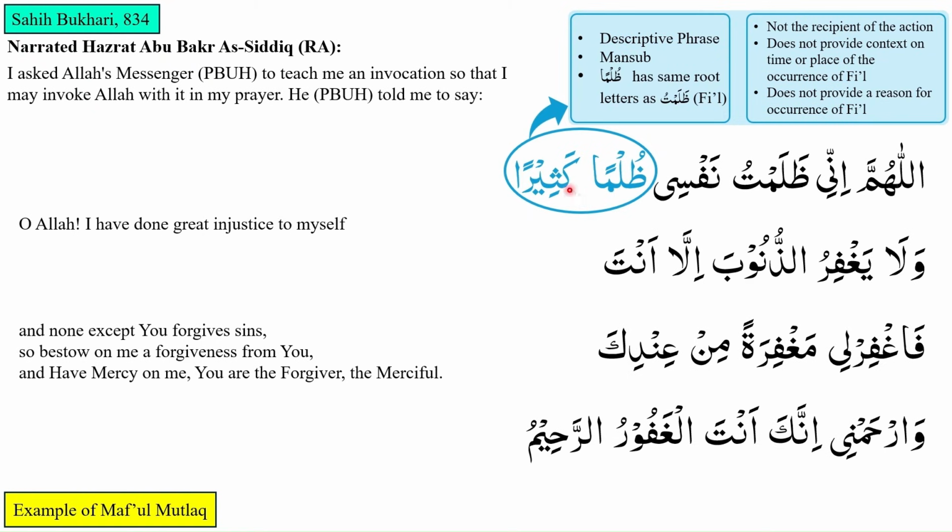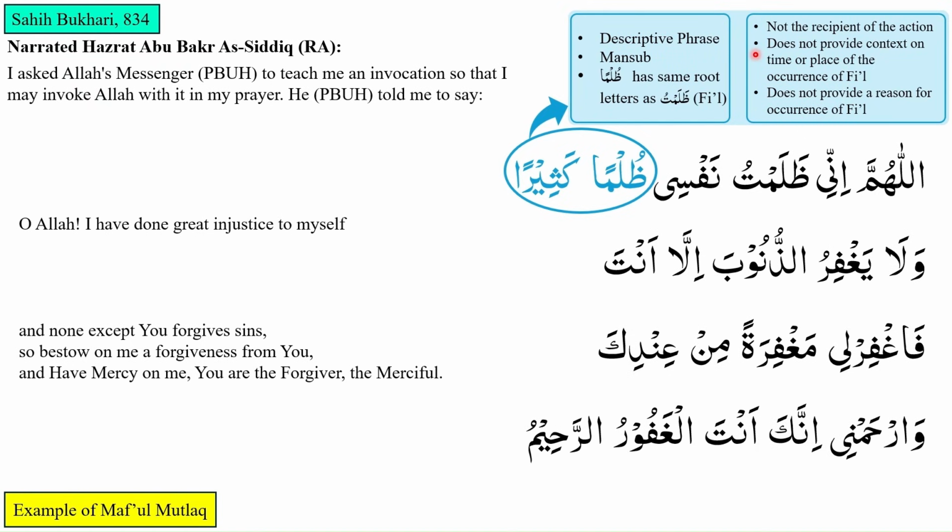Zulman kathiran is a descriptive phrase. It is mansoob, and we are noticing that zulman has the same root letters as zalamtu. So zalamtu is coming earlier in the jumla. Zalamtu is fi'il, and zulman has the same root letters as the fi'il in the jumla, which is zalamtu. Zulman kathiran is not the recipient of the action. The recipient of the action in this jumla is nafsi.